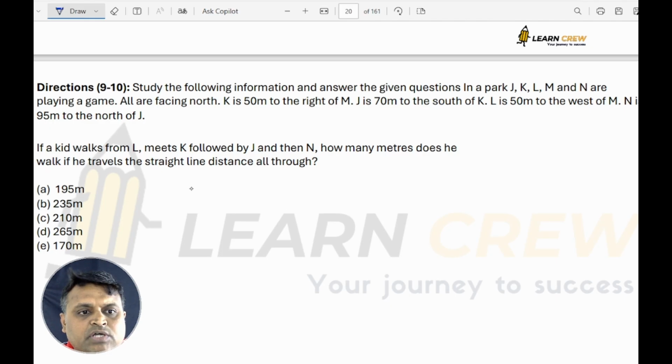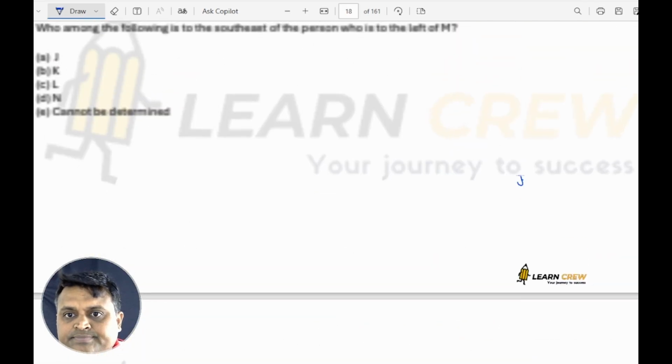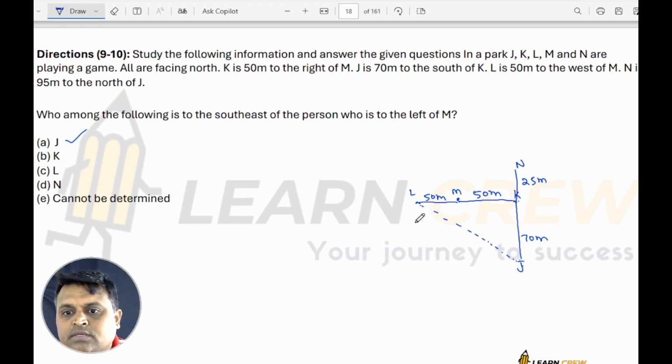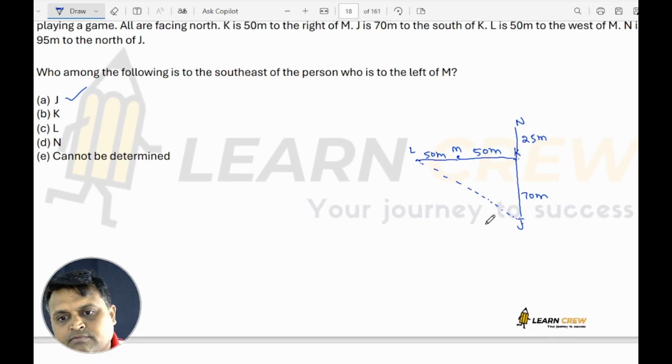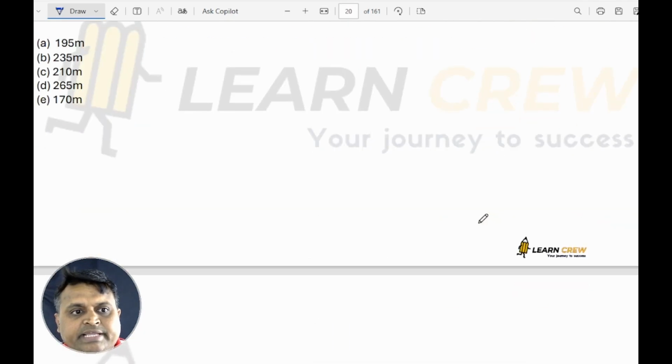So if a kid walks from L, meets K, followed by J and N, how much will it be? Am I correct or not? So here, how much would it be? 195.